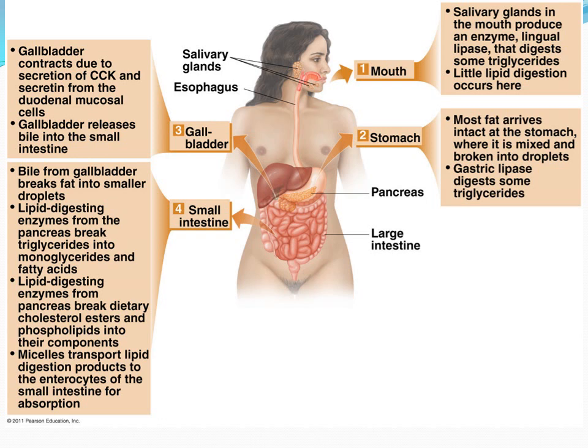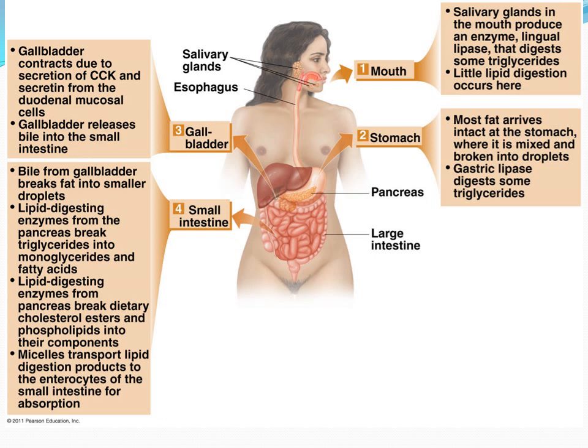Digestion of lipid begins in the mouth by the secretion of the enzyme lingual lipase by the salivary gland. This lingual lipase enzyme has an optimum pH of about 2.5 to 5. Lingual lipase enzyme causes breakdown of triacylglycerol, which is made up of short chain and medium chain fatty acids.